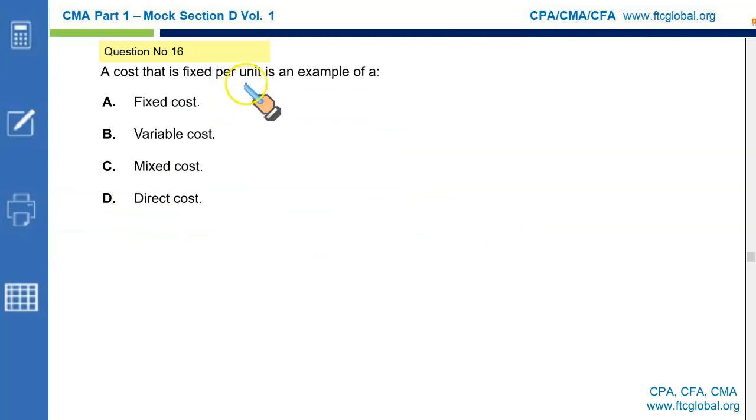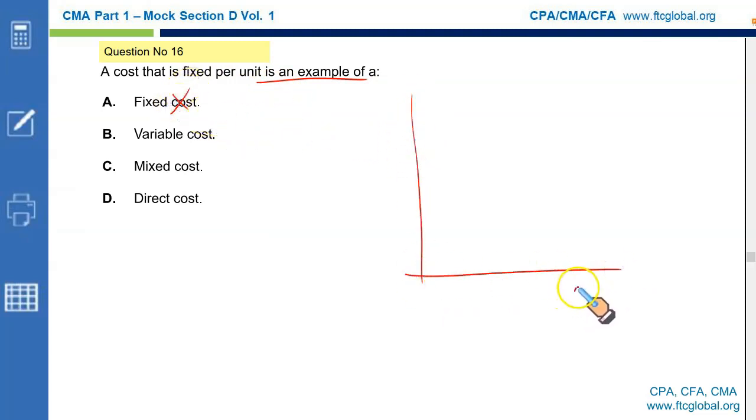A cost that is fixed per unit is an example of what? Fixed cost per unit falls as we increase our level of activity. If you plot it, with quantity on the x-axis and fixed cost per unit on the y-axis, as you produce more units, your fixed cost per unit will fall, and it will continue to fall, and these two lines will continue to move together. They will never meet. This is called a horizontal asymptote. So fixed cost per unit falls.